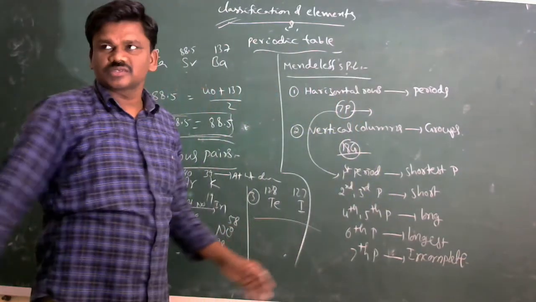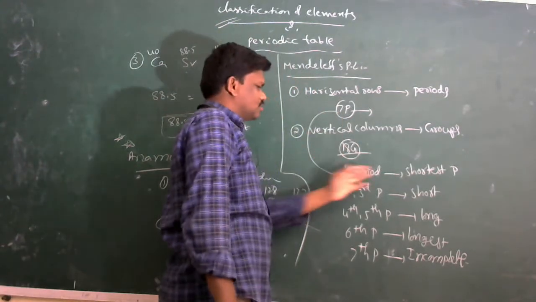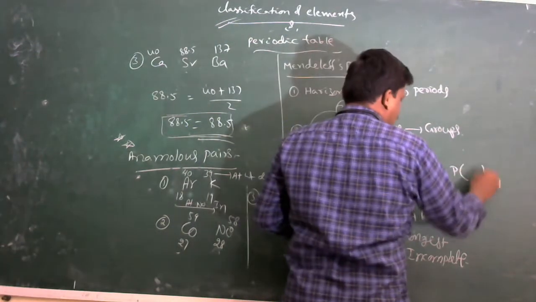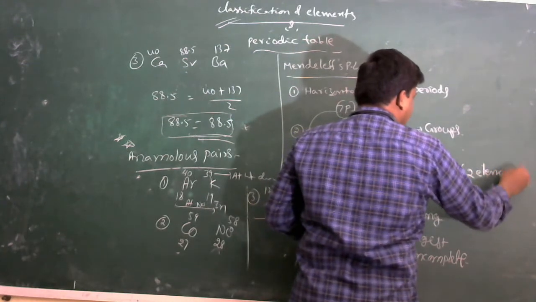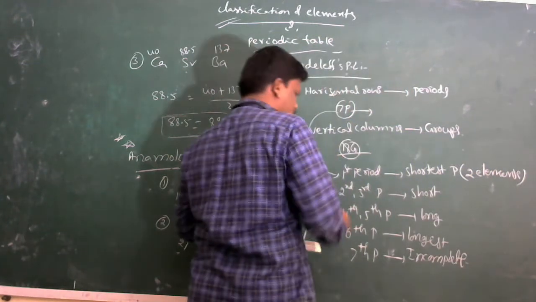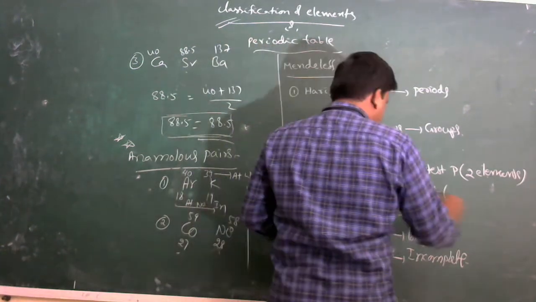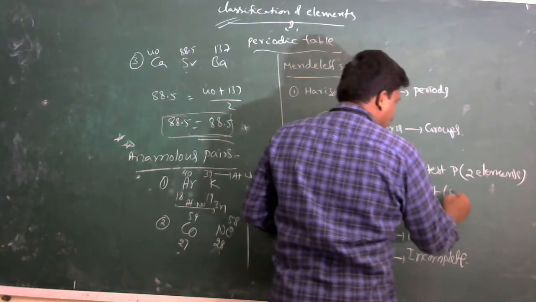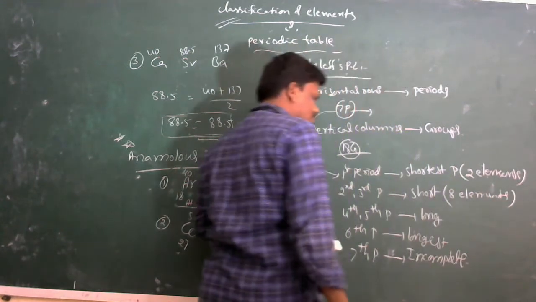The first period contains 2 elements. The second and third periods are short periods, and each contains 8 elements.